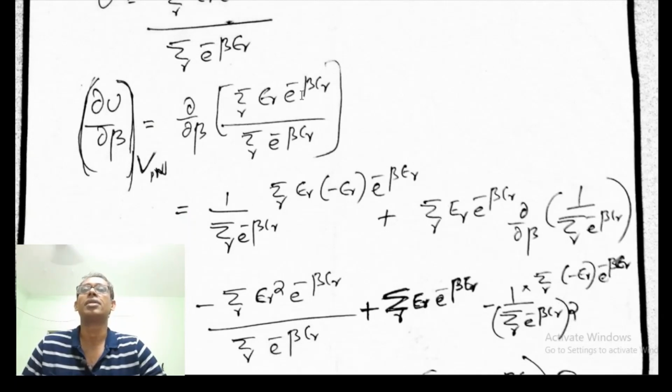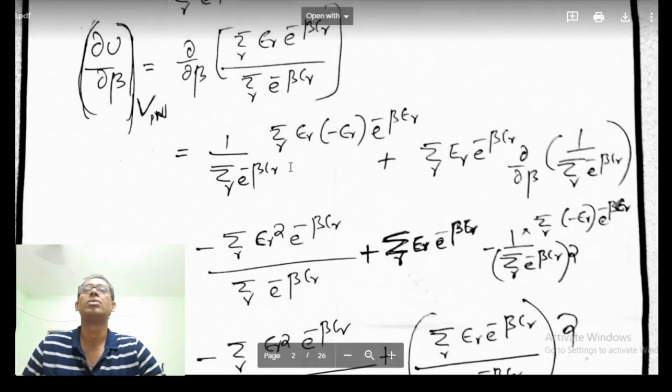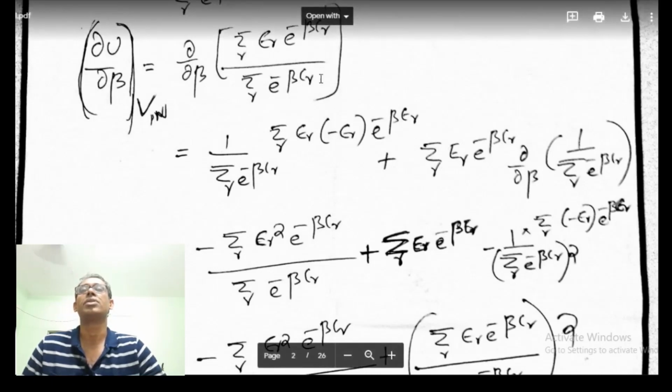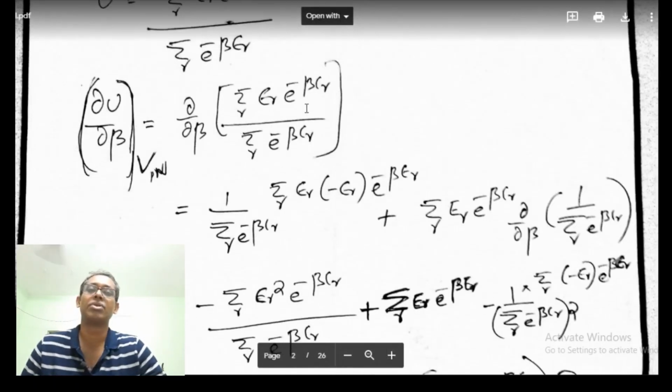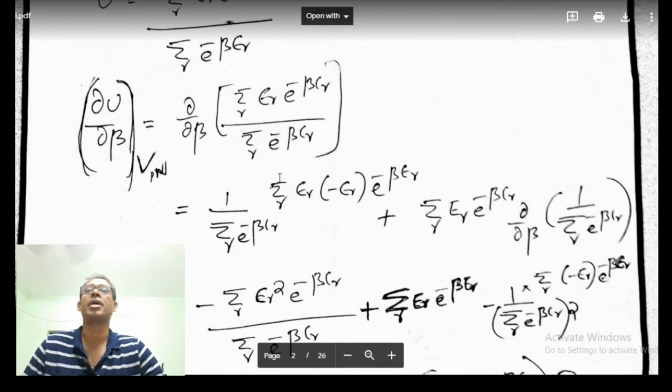Beta is there in the numerator as well as in the denominator, so we have to apply the product rule. As we apply the product rule, we will have 1 by sigma r e to the power minus beta E_r, and we differentiate the numerator with respect to beta.